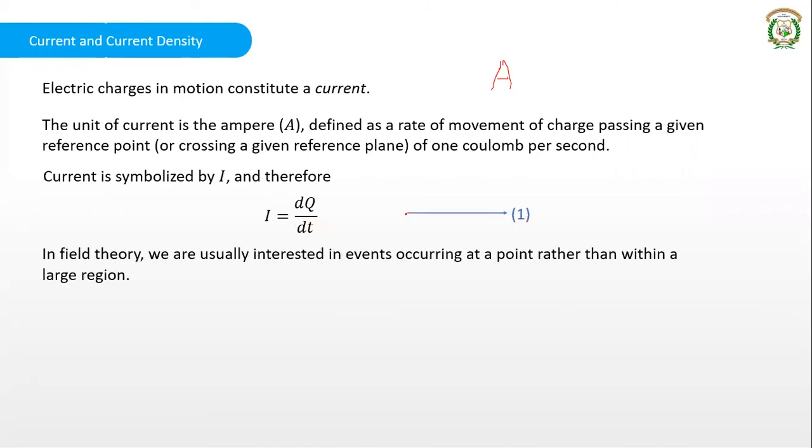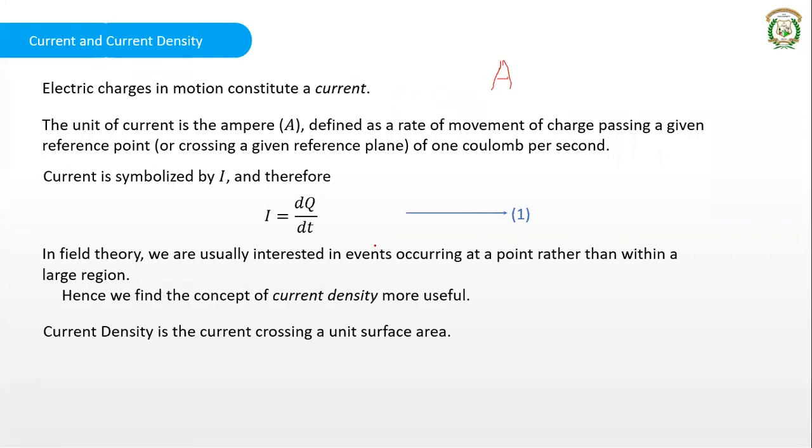In this subject, field theory or electromagnetics, we are usually interested in things that are occurring at a particular point rather than the entire region. So more important than current for us is what we call the current density. What is current density? Current density is the current crossing a unit surface area. The current divided by area will give you the current density, indicated by capital J, vector J.